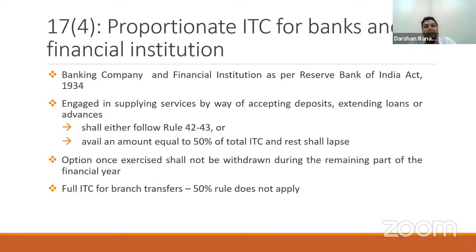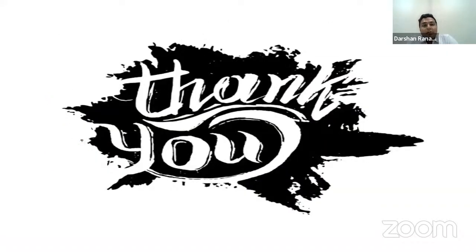Once this option is exercised in any financial year, you cannot change it during the financial year. You can only change the option in the next coming financial year. Here again, there is a proviso in Section 17 subsection 4, which says that this 50% rule will not apply for ITC claimed on account of branch transfers. For branch transfers, ITC can be fully claimed by the recipient branch, and there the 50% restriction will not apply. So, this ends my presentation today.